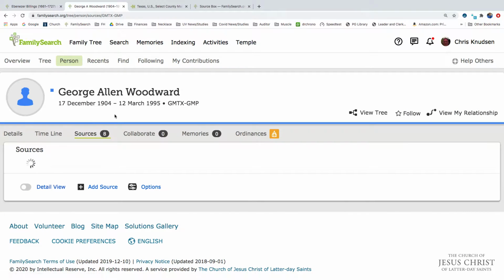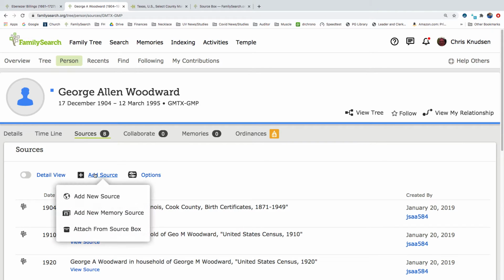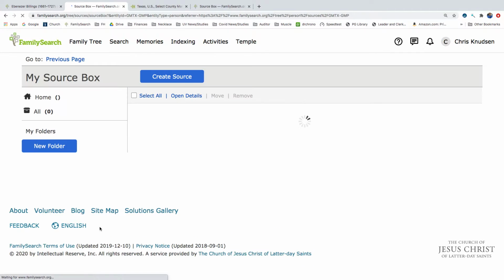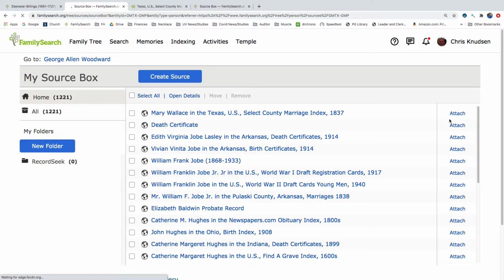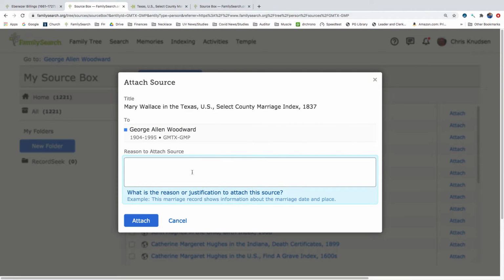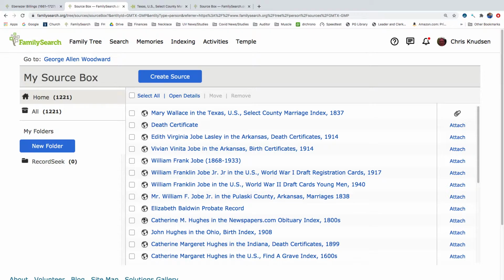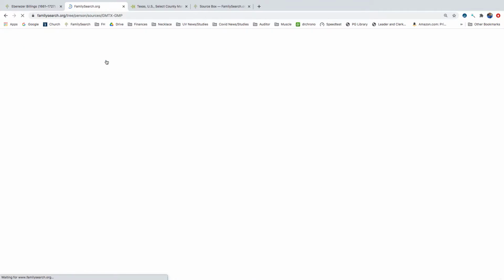So we'll go to George's sources, and we're going to add a new source, attach from the source box. And we're going to click attach. Same info as World War II draft registration. Same information, meaning his wife's name was Mary, and they're living in the same place. Okay, so let's go ahead and go back to George Allen Woodward.